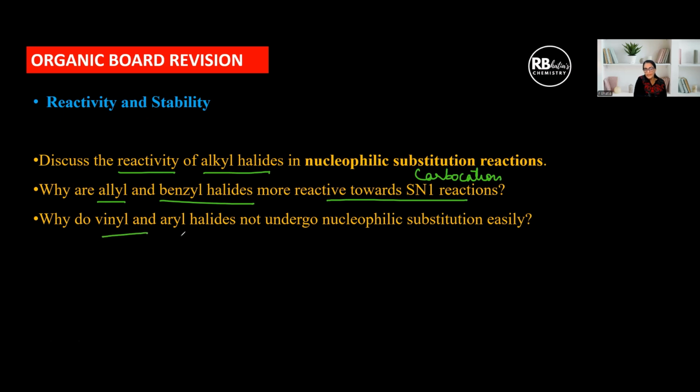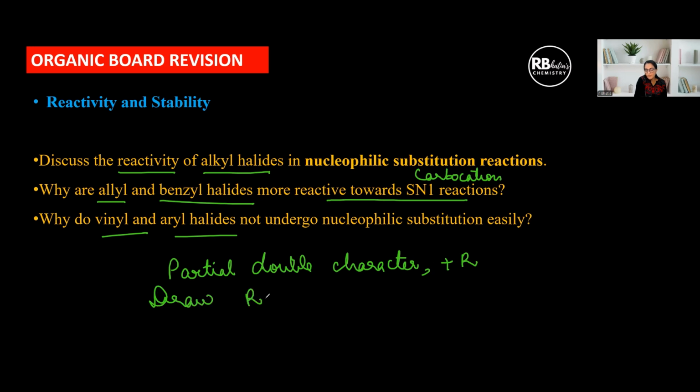So why do vinyl and aryl halides not undergo nucleophilic substitution? The major point is partial double bond character, right? With a stress on resonance, plus R. Draw the resonating structures, and then 3 more points. They are given very well in your NCERT. So mention each point in brief and just one line to describe that point. Resonating structures are a must if this is asked as a 3 marks question.